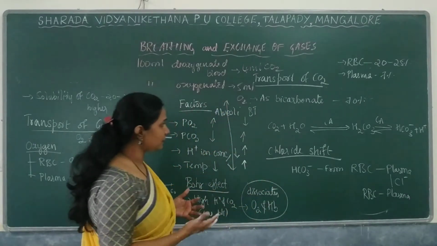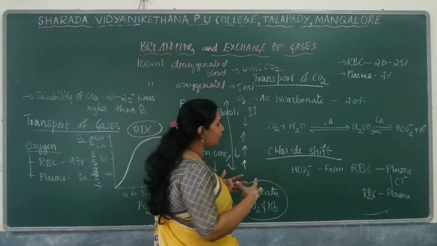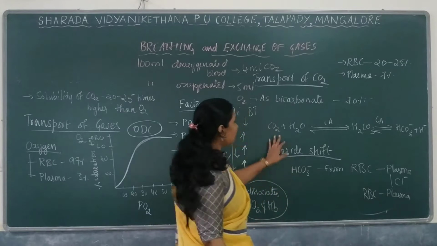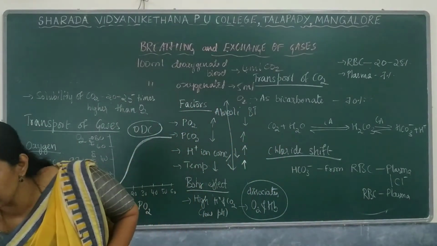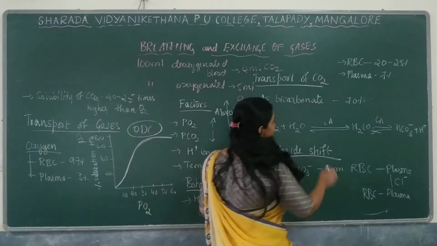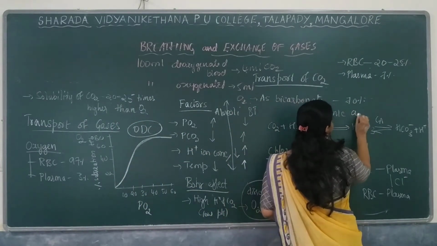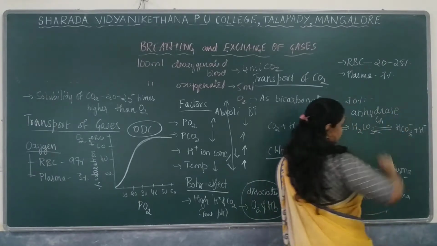So what happens in our RBCs is that carbon dioxide combines with water in the presence of an enzyme called carbonic anhydrase. This is one of the very important enzymes.